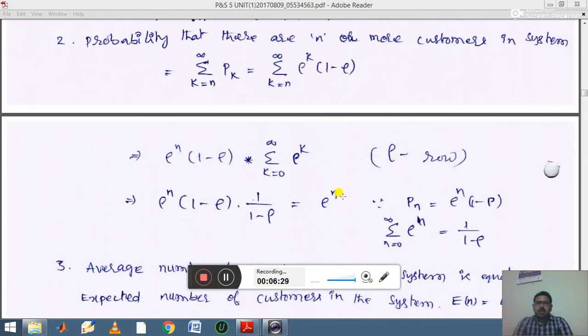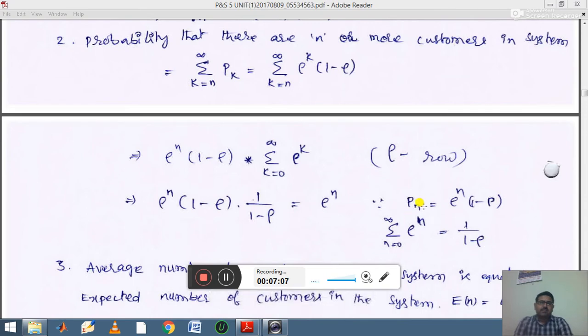Then you know the value of Pn from the earlier definition, when there are n people in a queue: Pn is equal to rho power n into 1 minus rho. You apply summation on both sides by taking n equals 0 to infinity. Then here also you get summation of rho power n into 1 minus rho. If you take the expression for the summation of rho power n, it equals summation of rho power n by 1 minus rho.